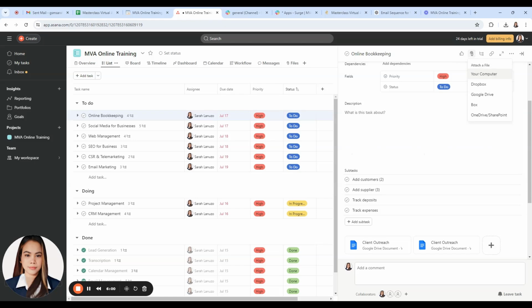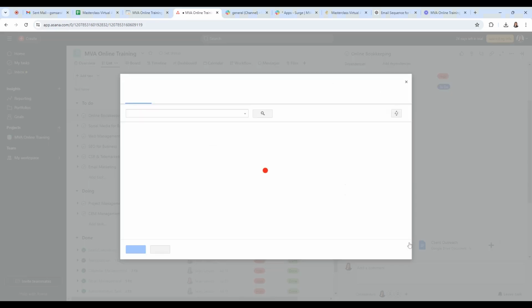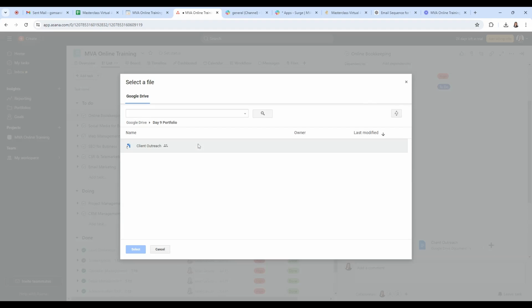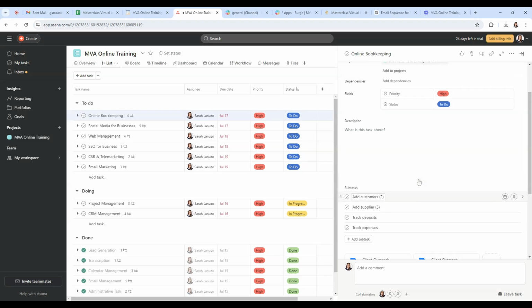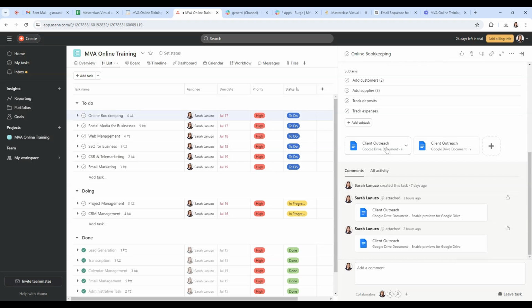Then here in attachment, you can choose some attachment from your Google Drive, so you can easily access it here by clicking any of these files or folders. Once you have other members assigned to this project, they can also see and access this attachment.